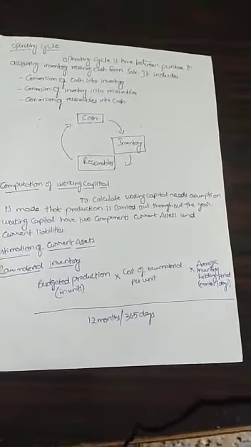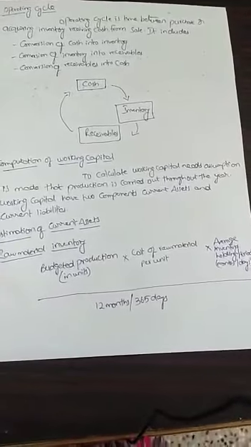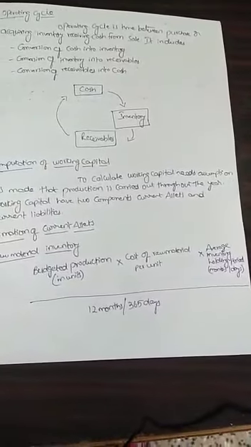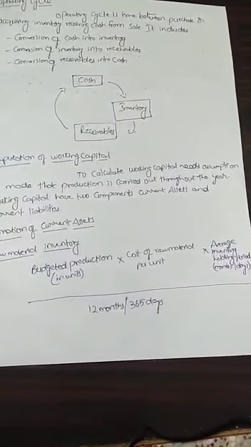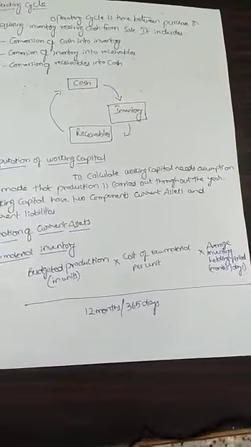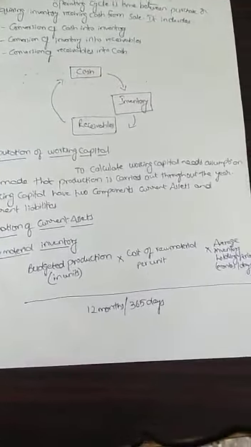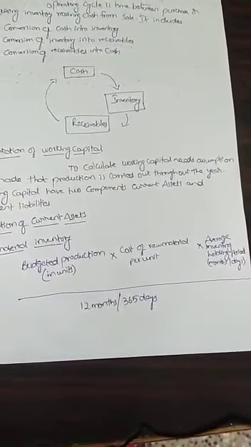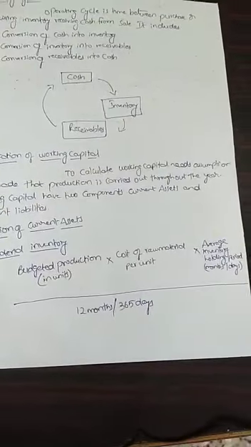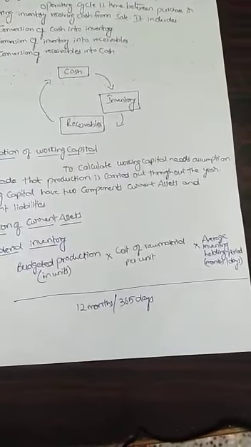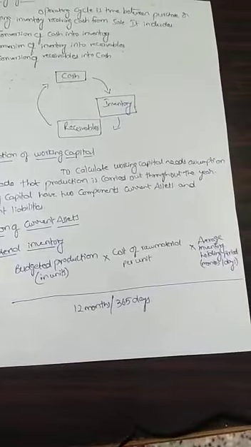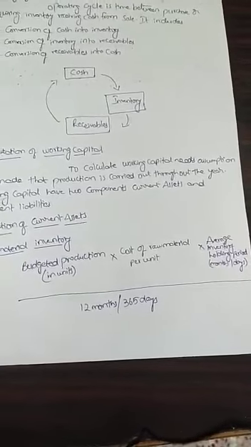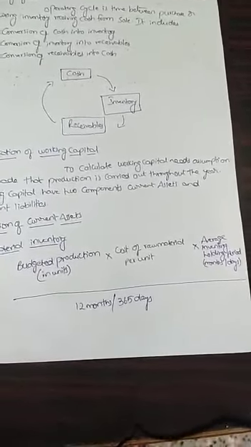Now first coming to the estimation of current assets. As a part of these current assets, the main component is inventory, and you can classify this inventory into raw material, work in progress, and finished goods. Now the computation of raw material inventory. Take this formula. Raw material inventory is calculated using this formula: budgeted production in units into cost of raw material per unit into average inventory holding period, divided by 12 months or 365 days.